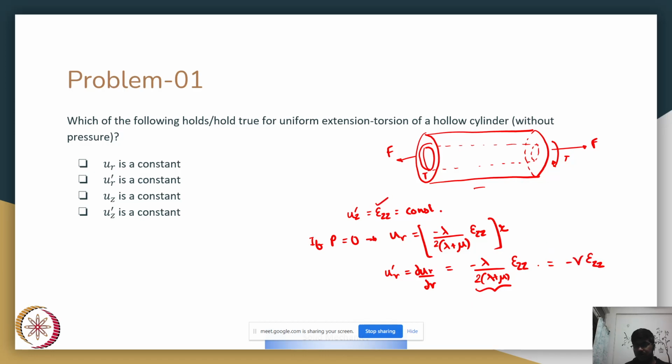Epsilon zz is a constant and Poisson ratio is also a constant, therefore ur dash also becomes a constant. So options B and D are the correct ones here.